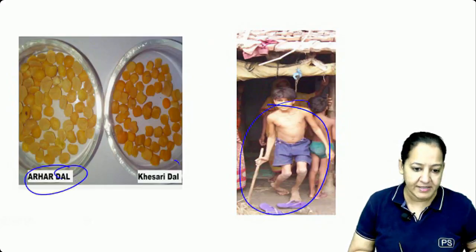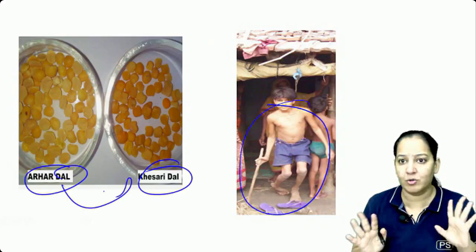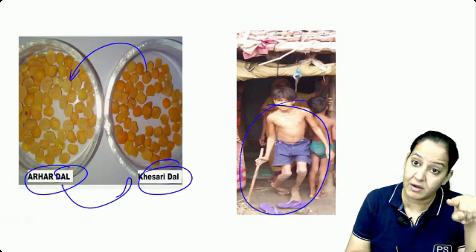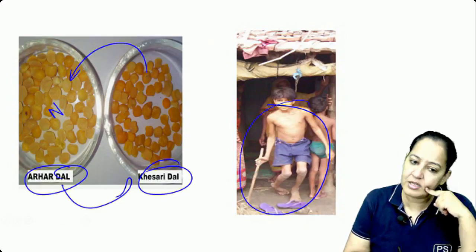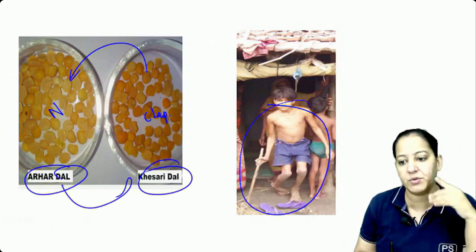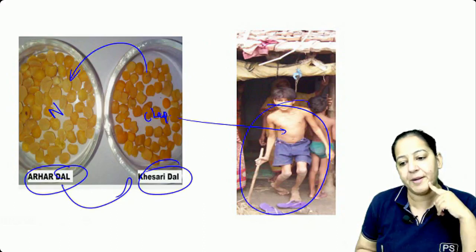See, this is arhar dal, this is khesari dal. Both of them almost look the same. If someone is mixing this, you cannot identify whether it is arhar dal or khesari dal. Arhar dal is normal dal. Khesari dal contains the toxin and it is very cheap. So this is done. This is known as one of the food adulterations, and the person develops neurolathyrism.